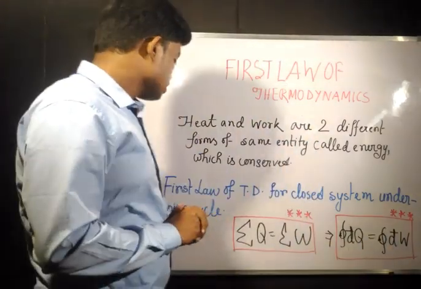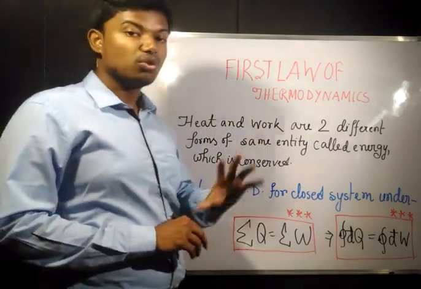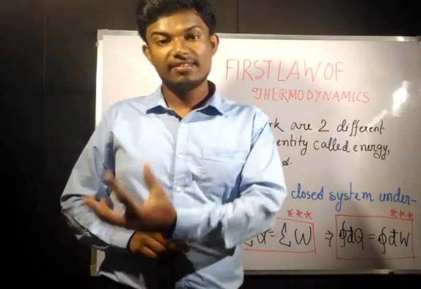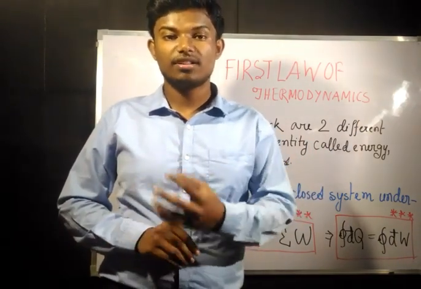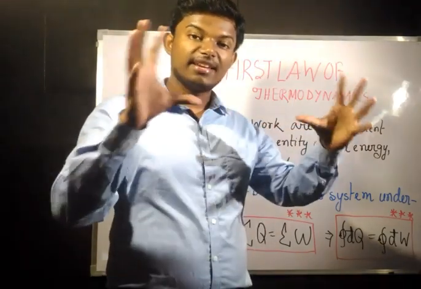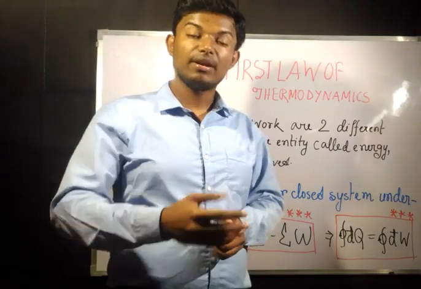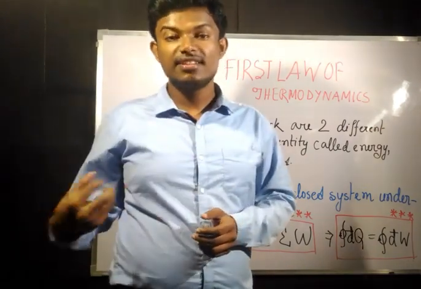What happens for a closed system undergoing a cycle? The statement goes like this: for a closed system undergoing a cycle, the net heat transfer is always equal to the net work transfer. For a cycle there are certain processes. You can give some energy via a pump, you can take some energy via a turbine, and some heat is rejected.